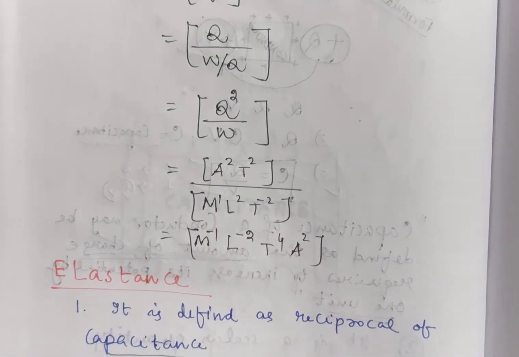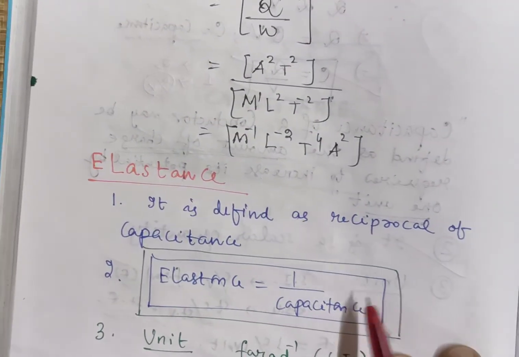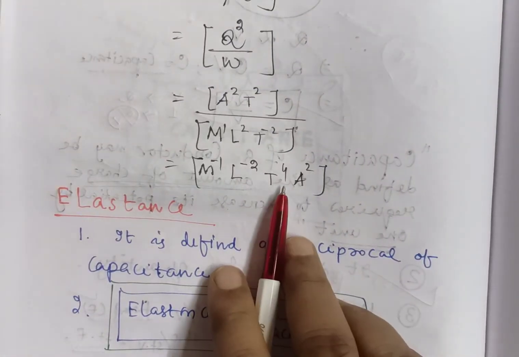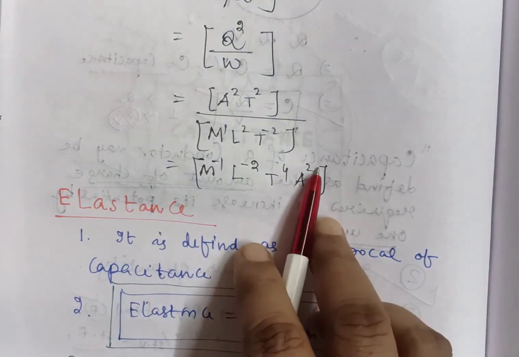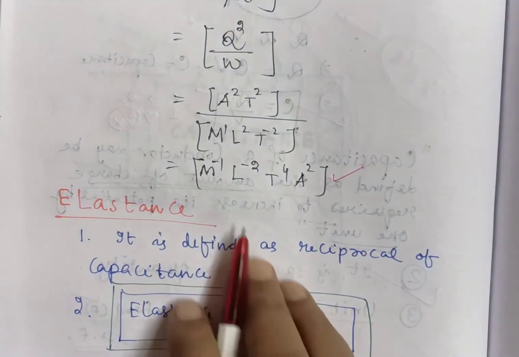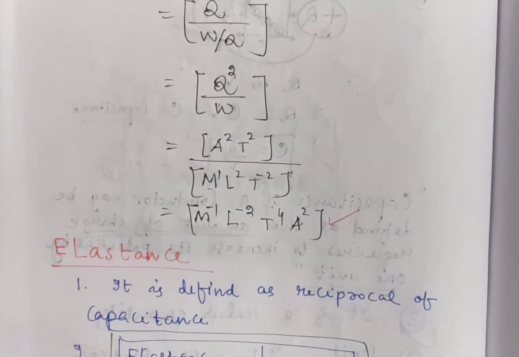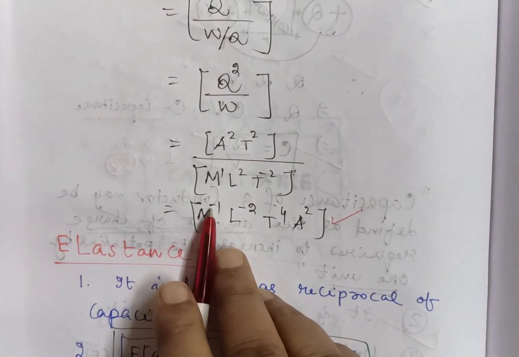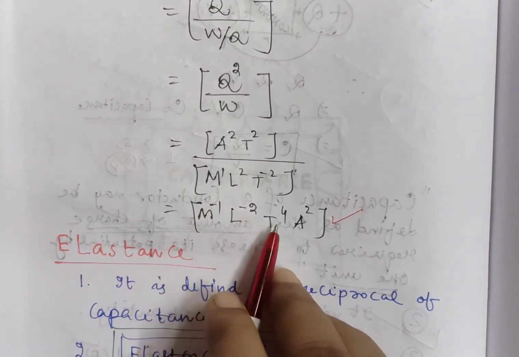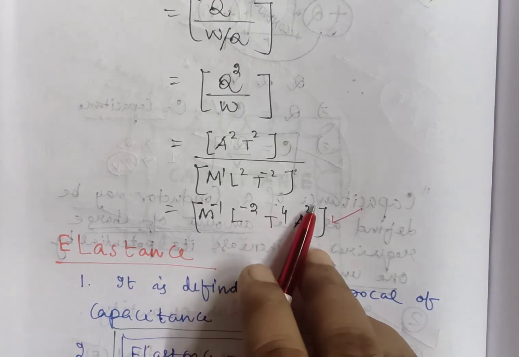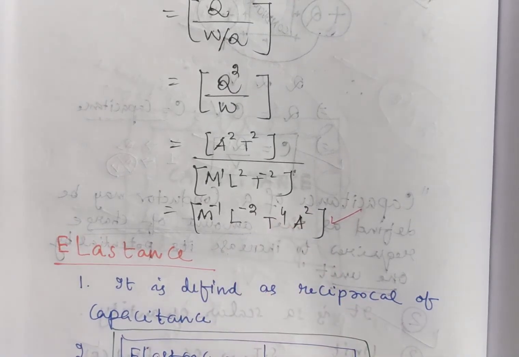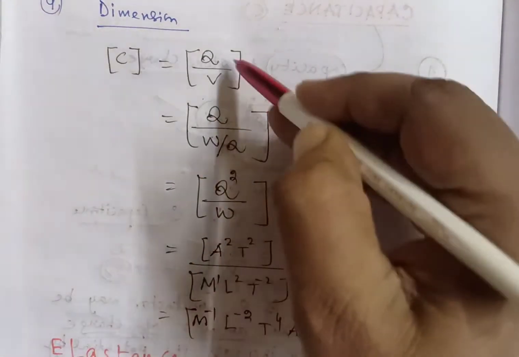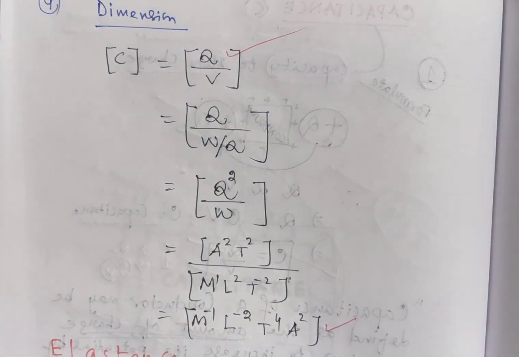So, our final answer is: the dimension of capacitance is M to the power minus 1, L to the power minus 2, T to the power 4 and A to the power 2. This is the dimension we can formulate from this formula: C is equal to Q by V.